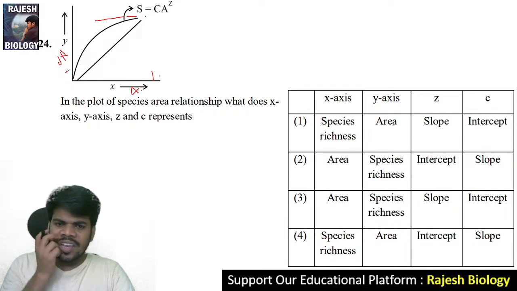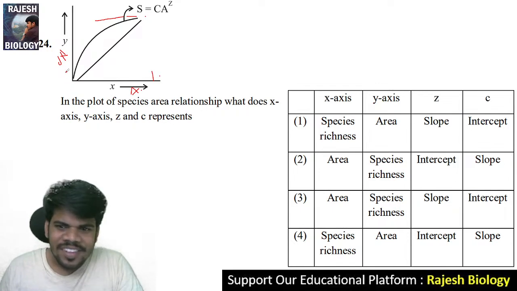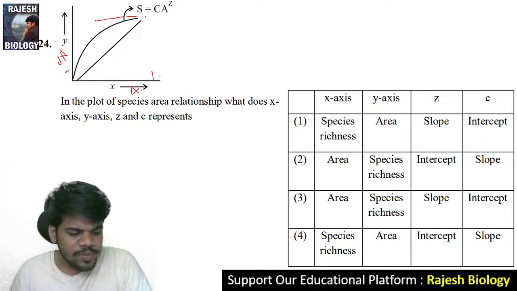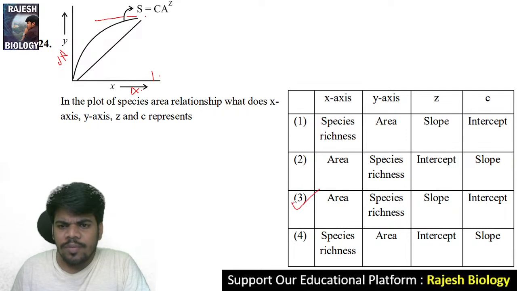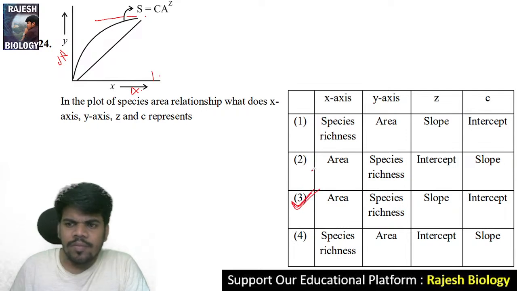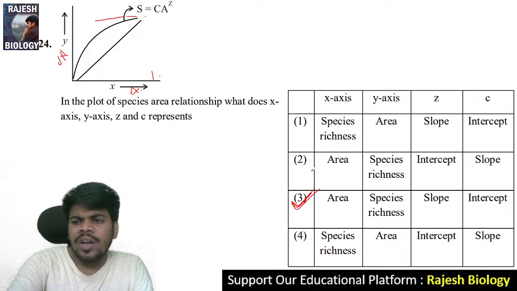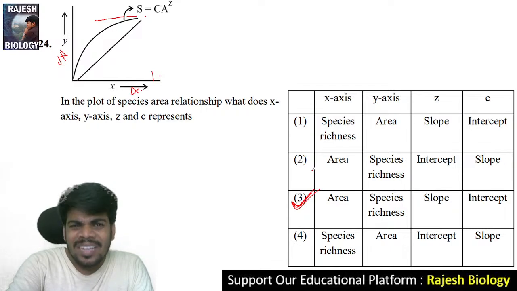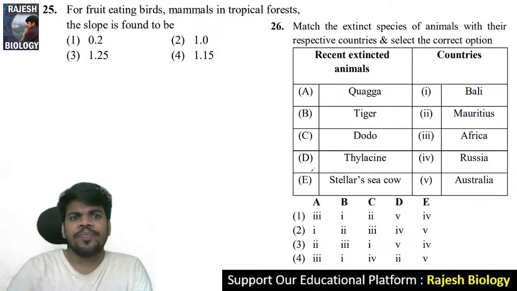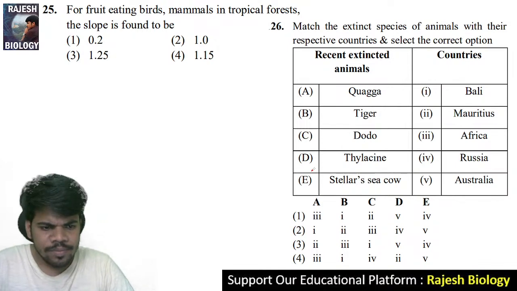No, Y is not area, Chinu. Come to the 24th. The right answer is 3. Z is slope and C is Y intercept.